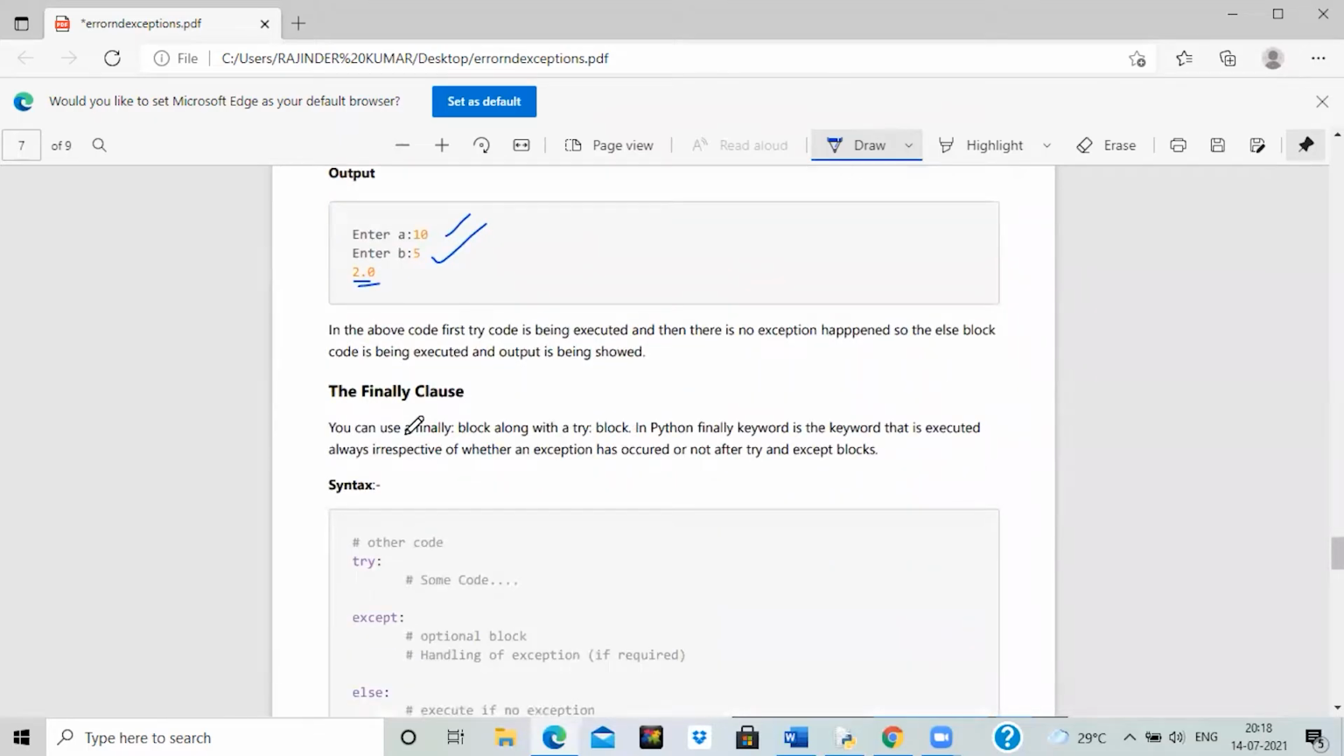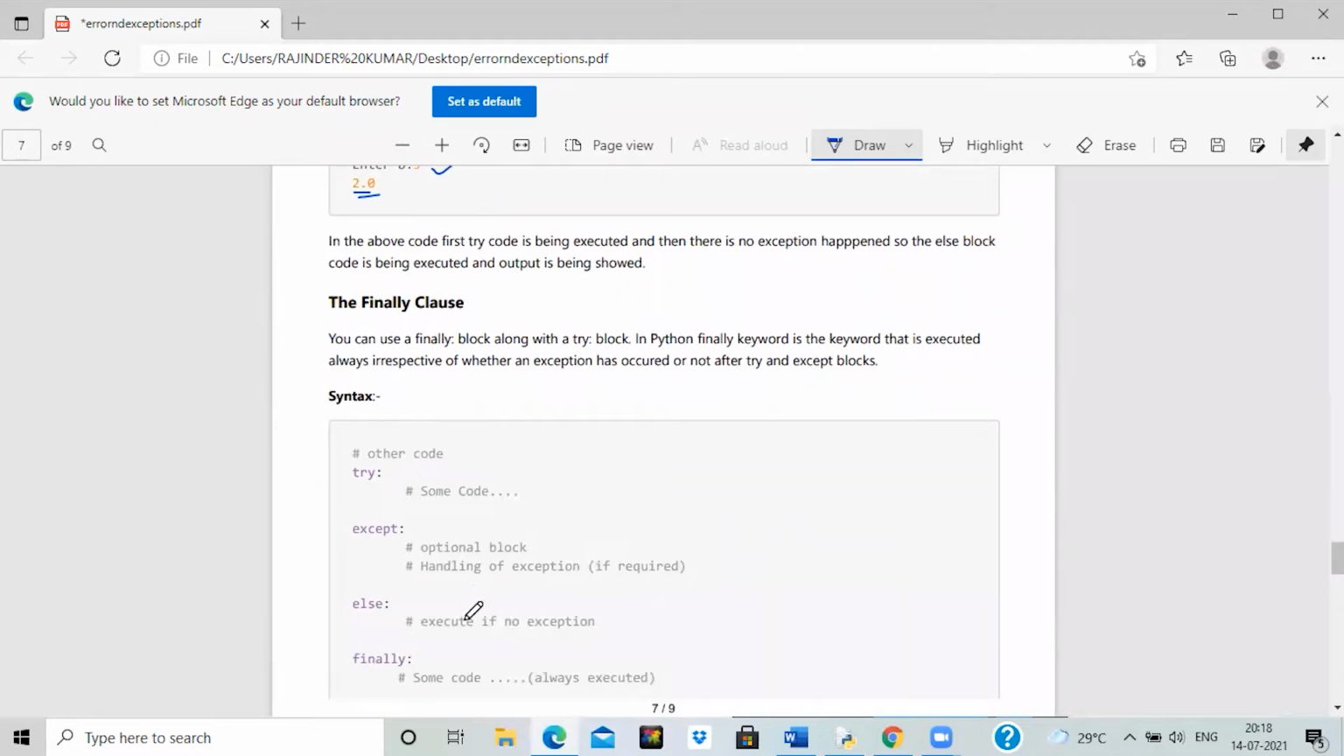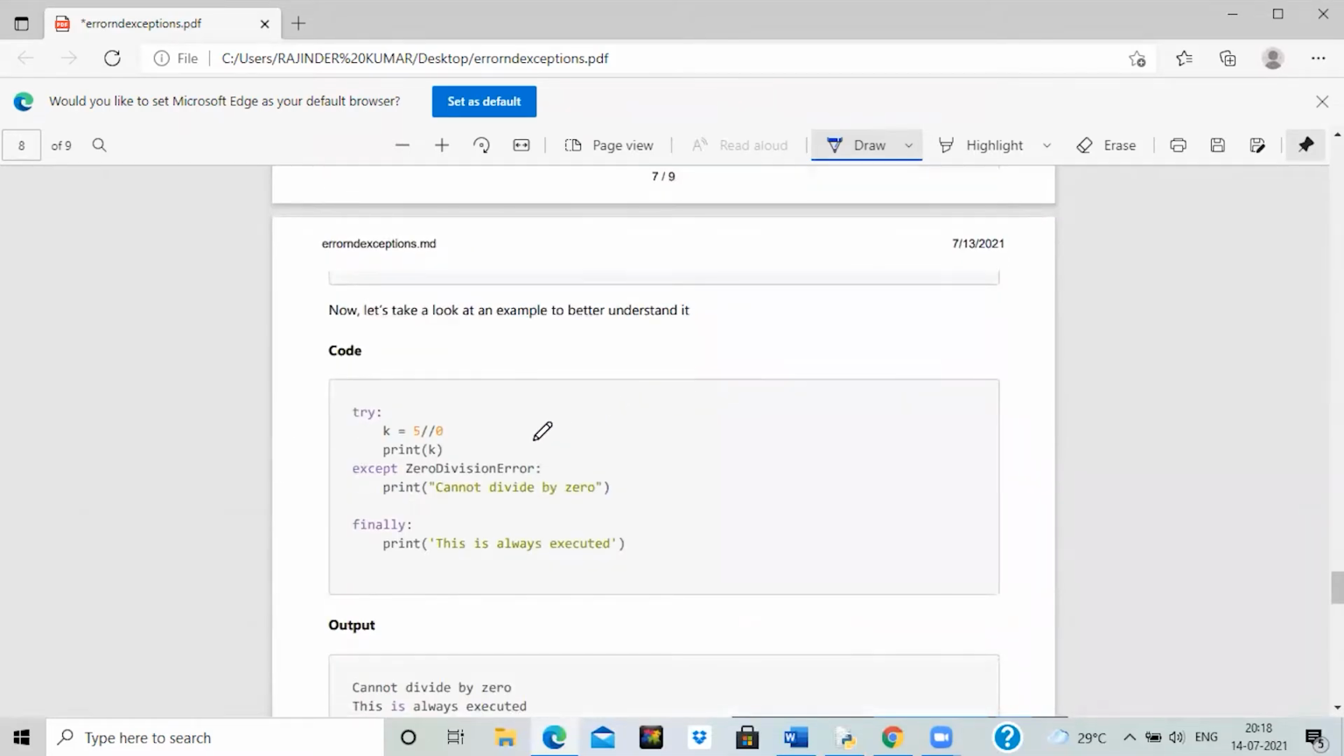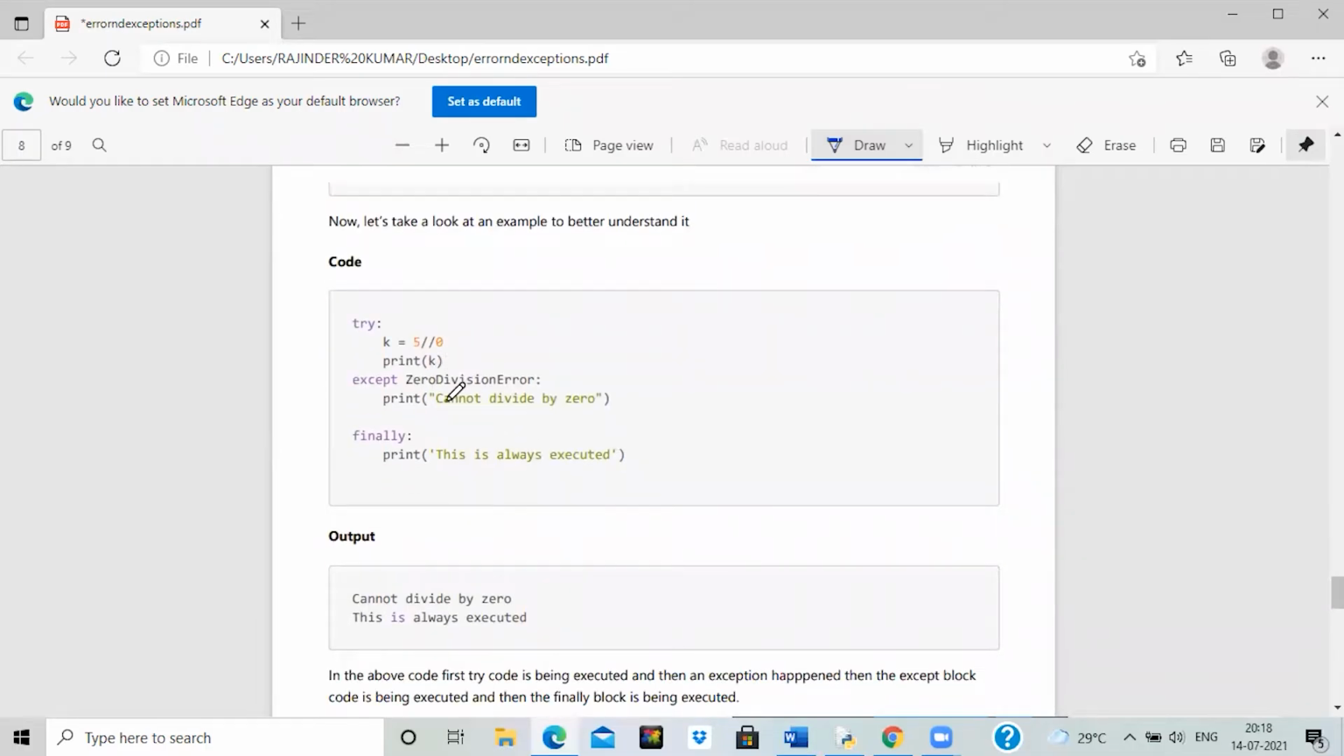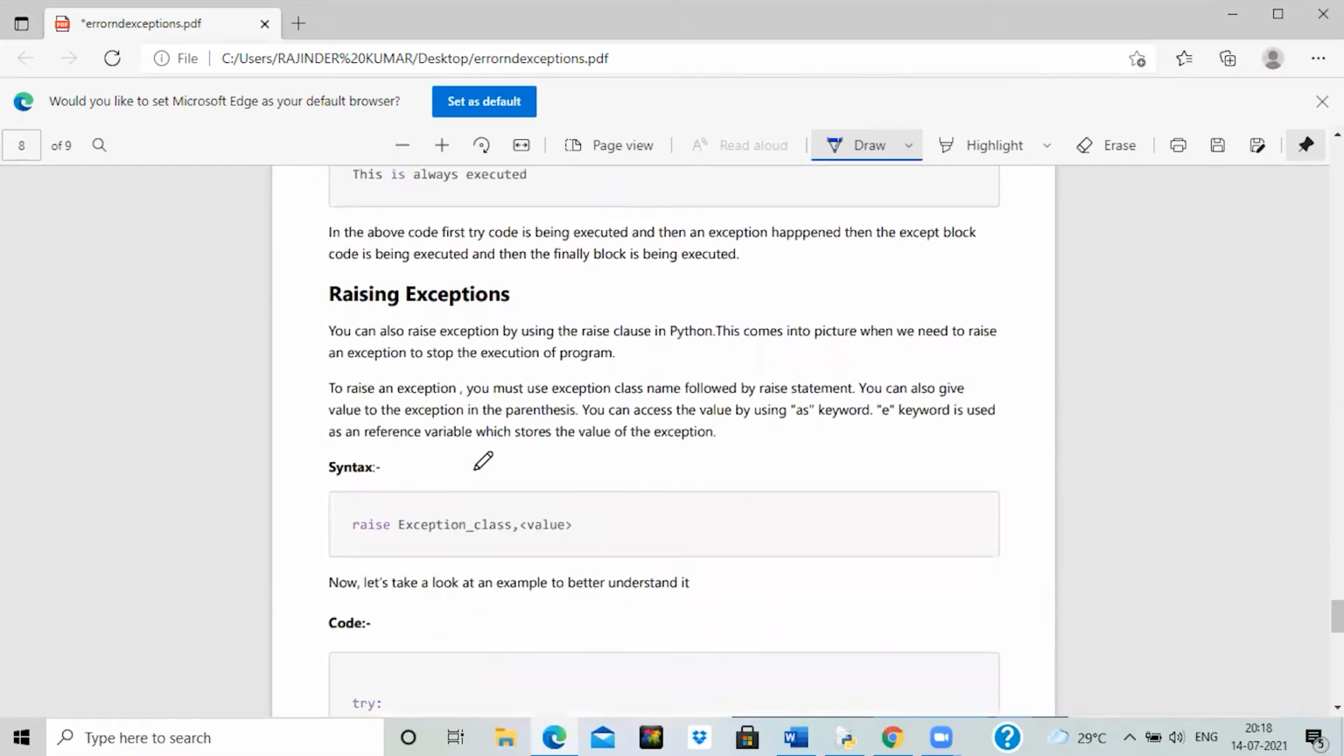Then we have the finally clause. The finally block would be executed irrespective of whether an exception has occurred or not. Like in this case, we would get an exception called ZeroDivisionError because of this zero in the denominator. So we would get cannot divide by 0, plus this is always executed, because we know that the finally block would be executed irrespective of whether the except block has been executed or not.